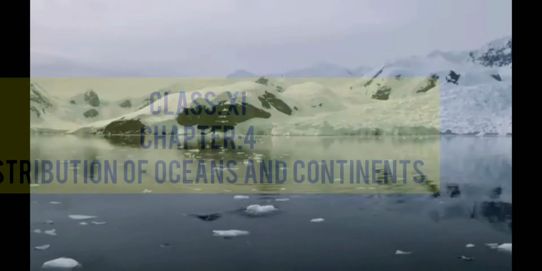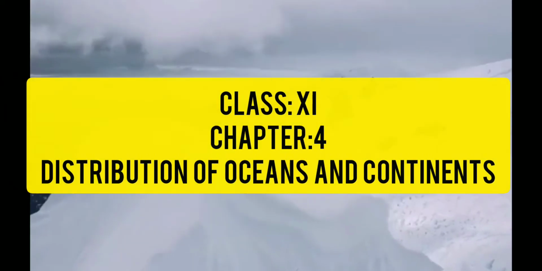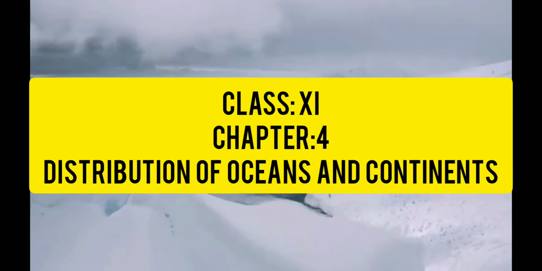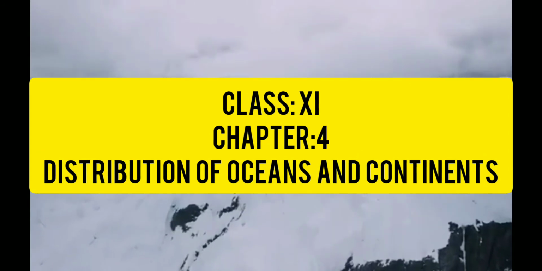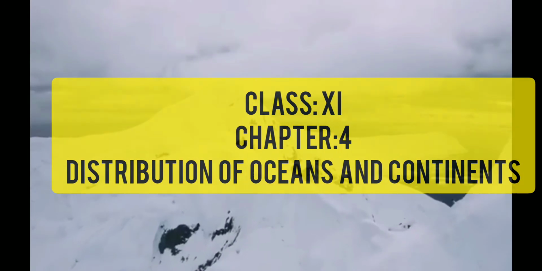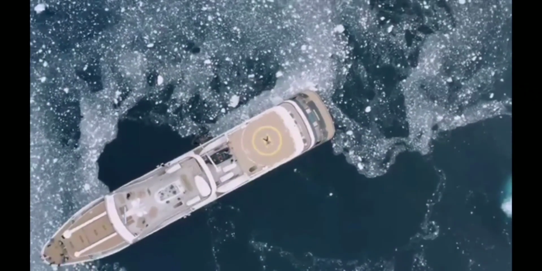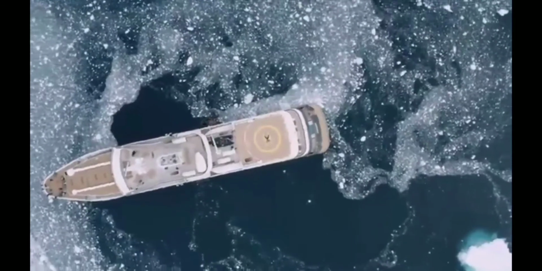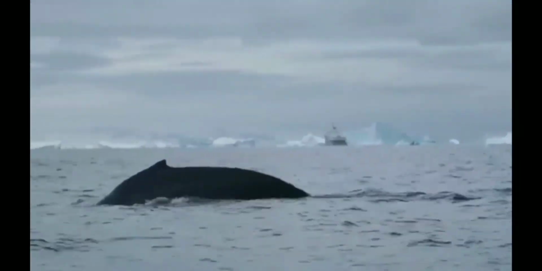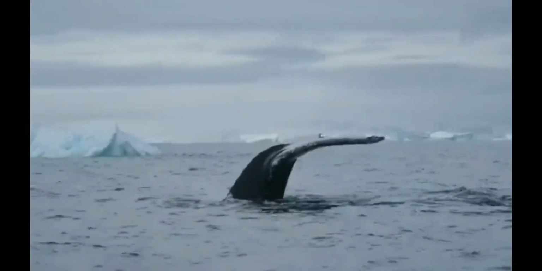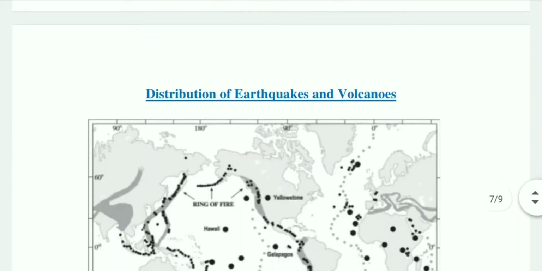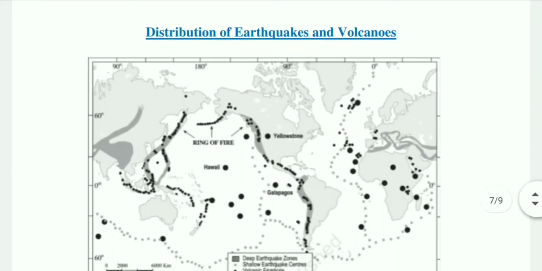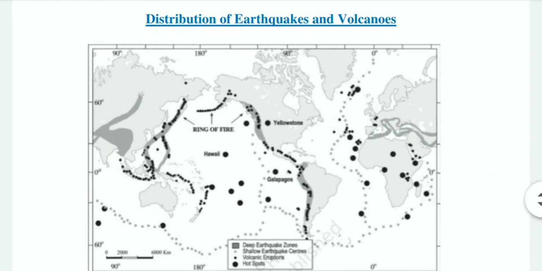Class 11. Today I am going to teach you Chapter 4, Distribution of Oceans and Continents, from the book Fundamentals of Physical Geography. Last day I taught you till evidence in support of the continental drift theory. So our next topic is distribution of earthquakes and volcanoes.